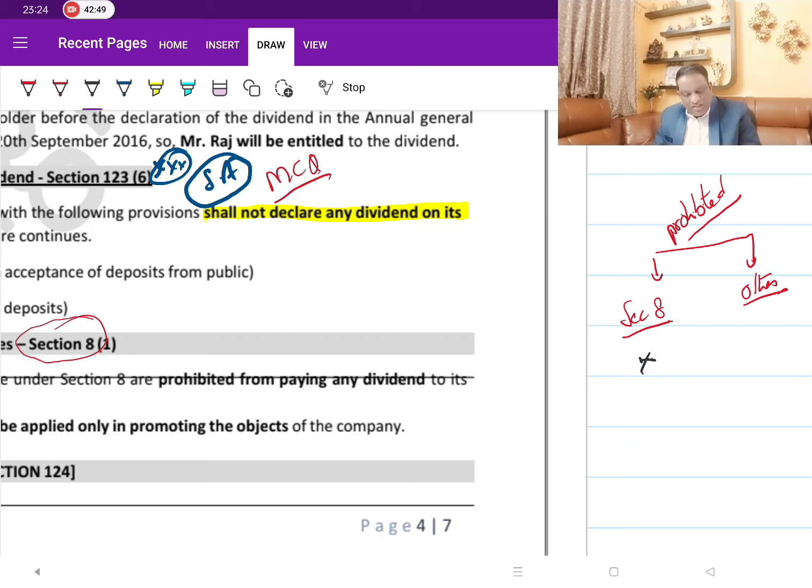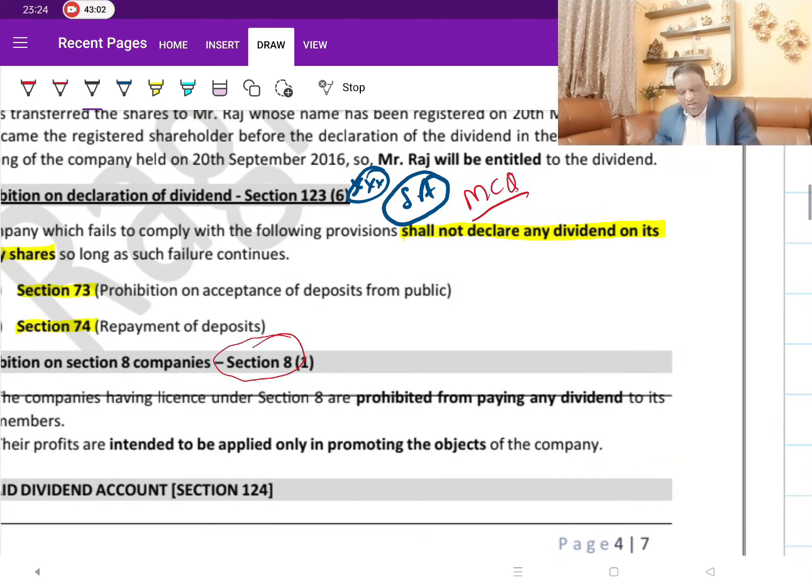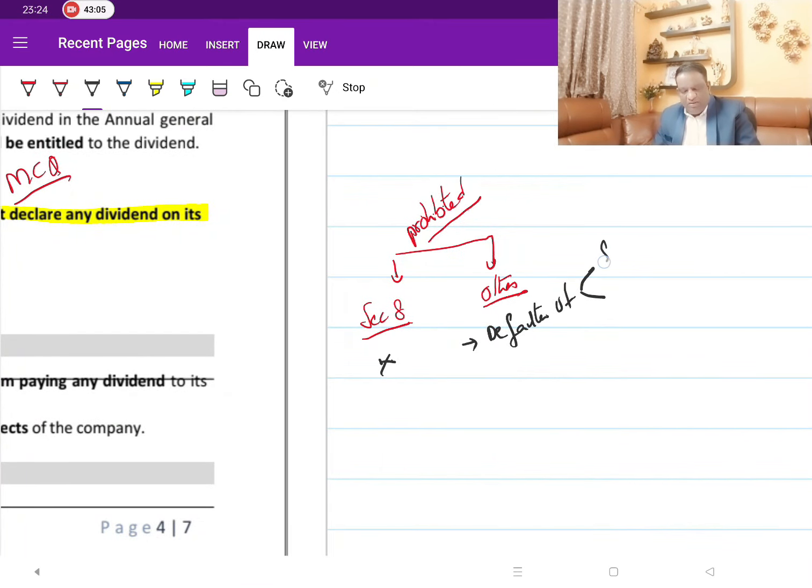And for the others, only if you are a defaulter of these 2 sections, 73 and 74. Both of them deal with the deposits chapter, where you learn in detail what section 73 and 74 deal with. But as of now, these 2 deal with the deposits. So if you have not complied with these 2 sections, then you are not allowed to make payment of a dividend. So that is this concept.